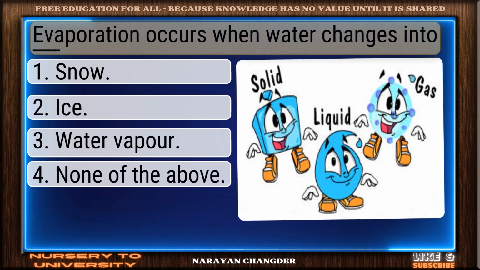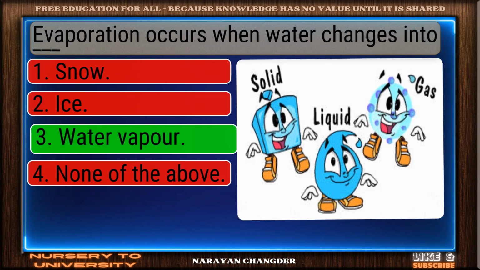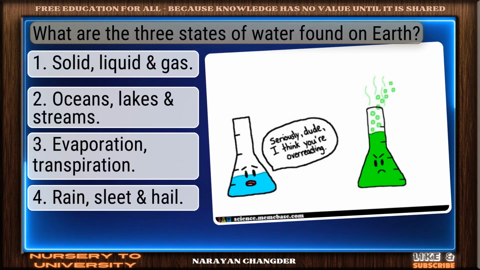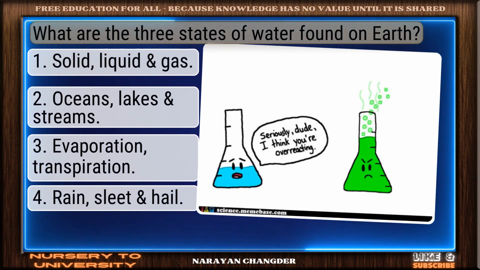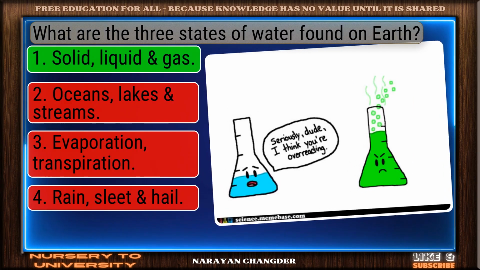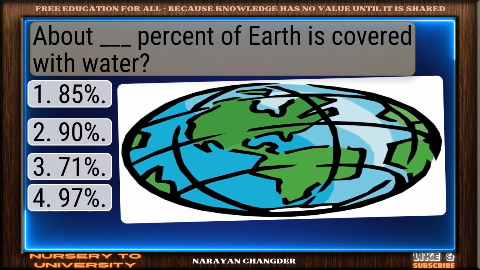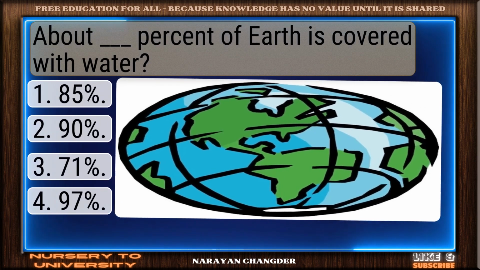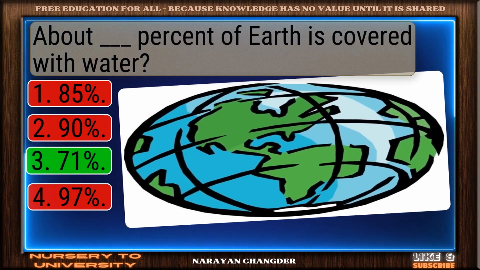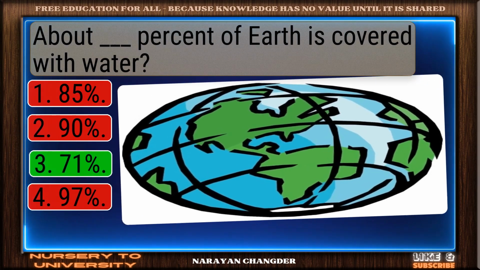Evaporation occurs when water changes into dash. Bravo. Water vapor is the answer. What are the 3 states of water found on Earth? Right again. Solid, liquid and gas is a valid answer. About % of Earth is covered with water. Exactly. 71% makes sense, and it is right choice.